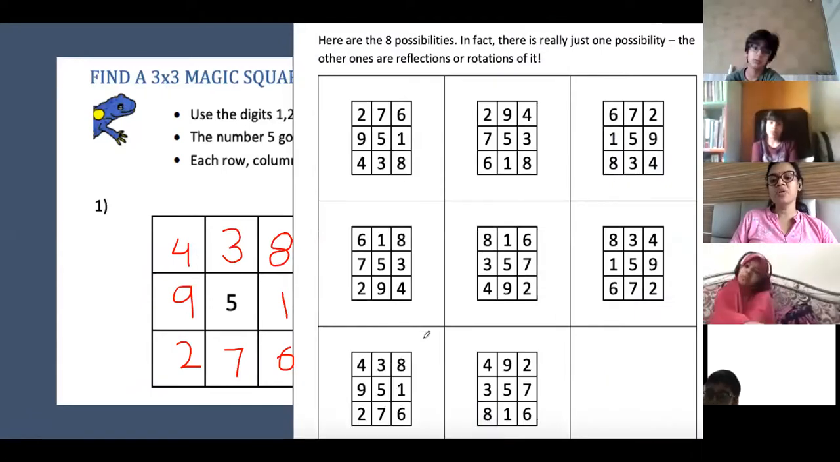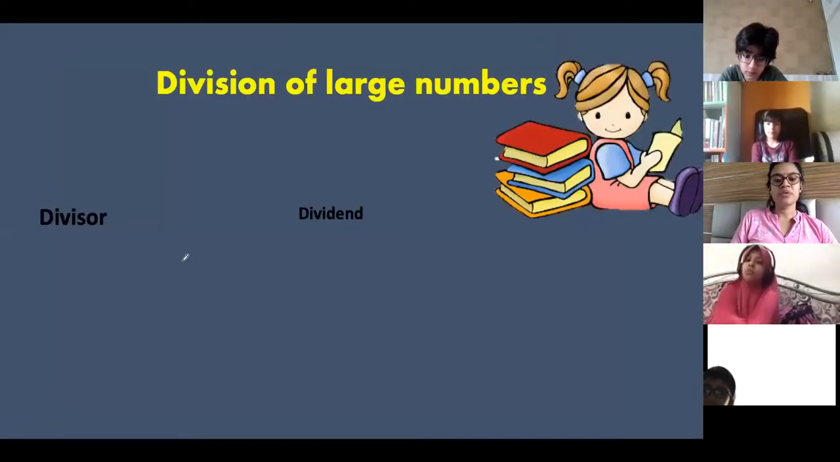So many patterns are there. You can have so many patterns. This we solved for one pattern only. Okay. Now division of large numbers.